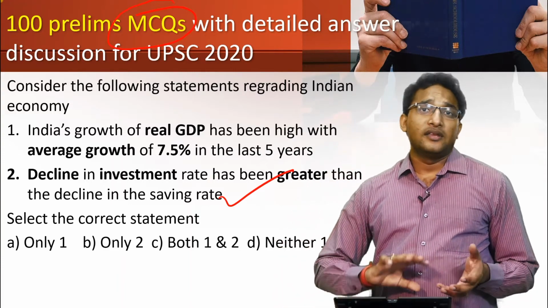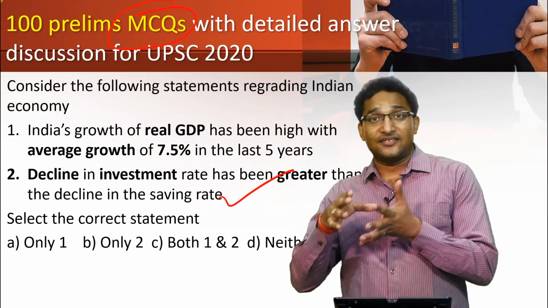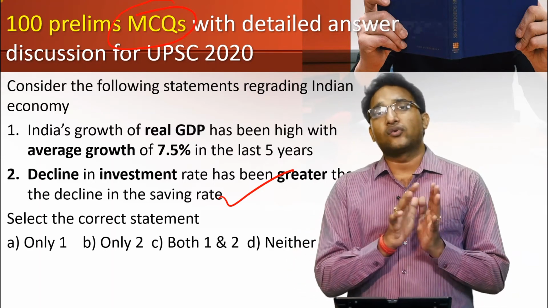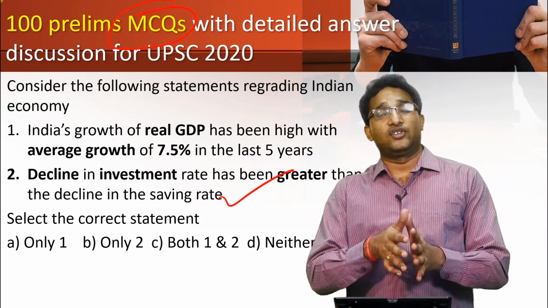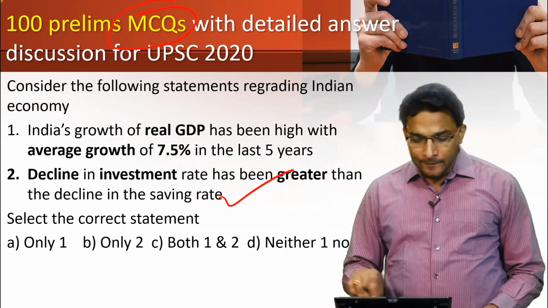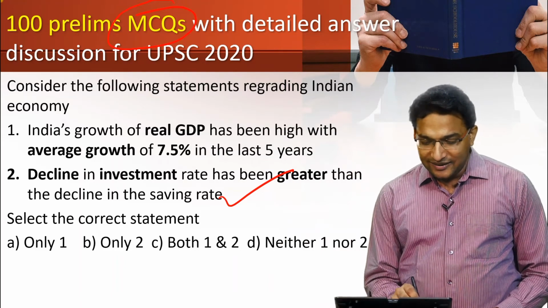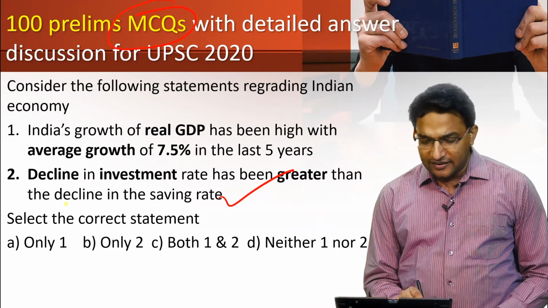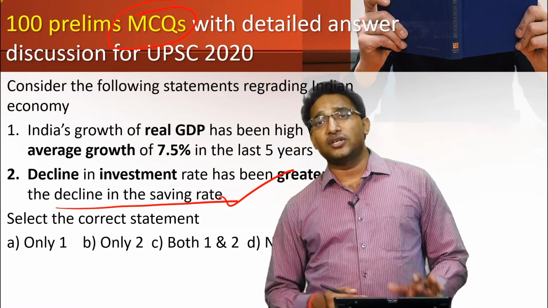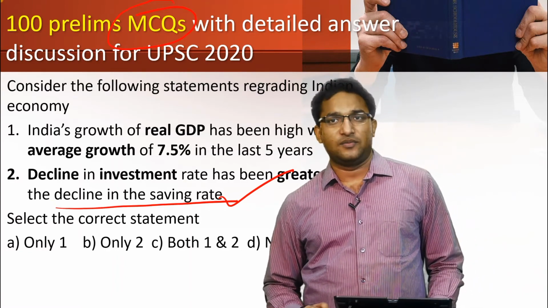For example, there are the questions on the trend of tax receipts. There is a question on trends of the fiscal deficit. There is the question on the trends of the inflation. So all those trend type of question I'll be giving. So for example, here the question is on decline in the investment rate has been greater than the decline in the savings rate. This is a question on the trend. So this type of question they can ask in the form of statements.